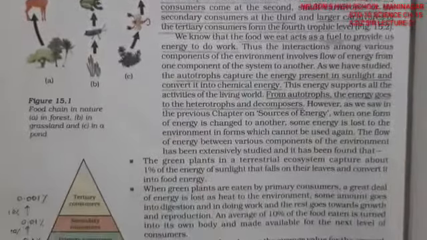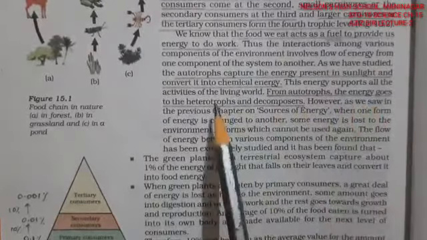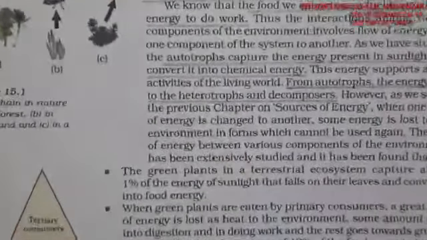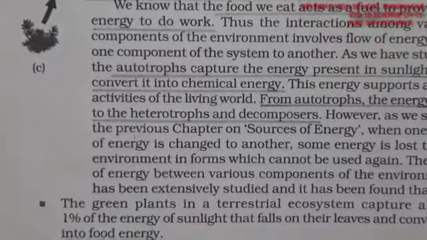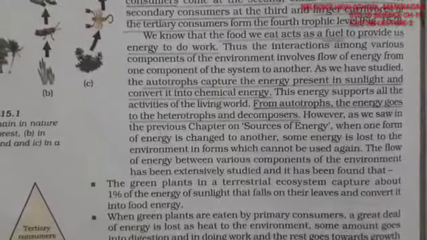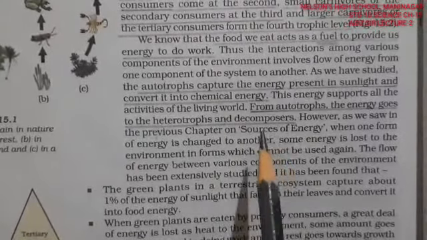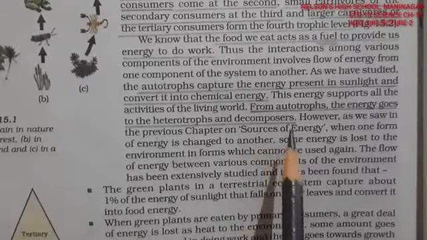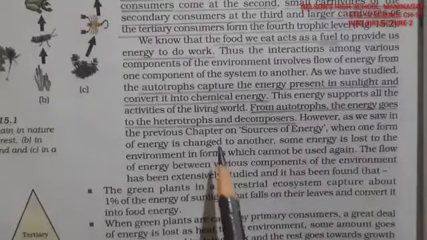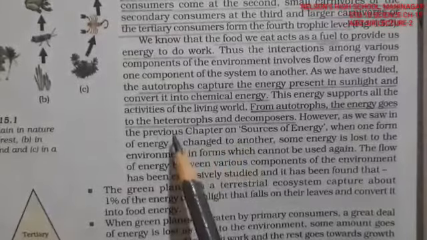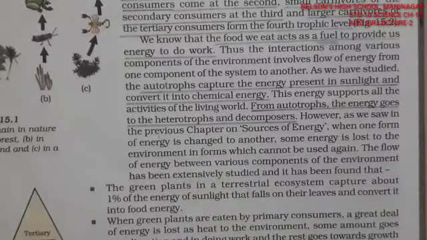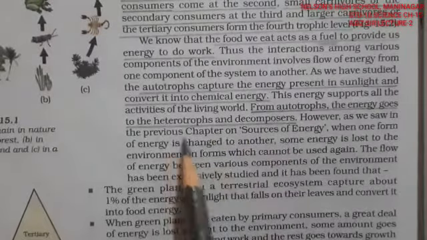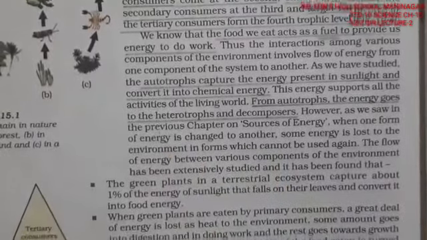Autotrophs capture the energy present in sunlight, that we have already learned, and convert it into chemical energy, and this chemical energy is stored in the body. So this chemical energy is stored from the sunlight by the plants. It passes from producers to heterotrophs, and lastly to decomposers. This is a cycle, and lastly this energy is released.